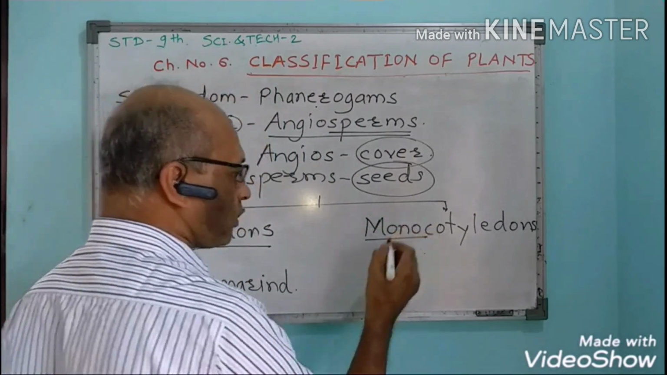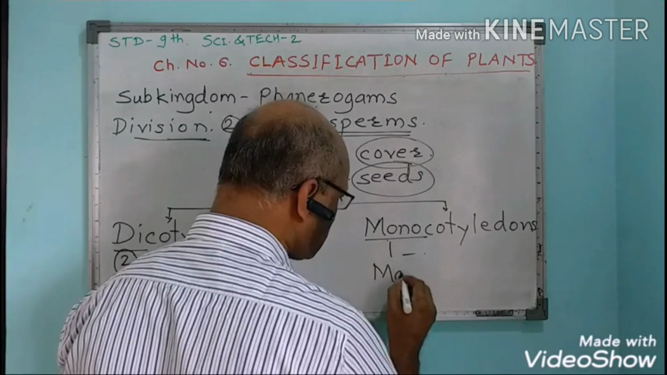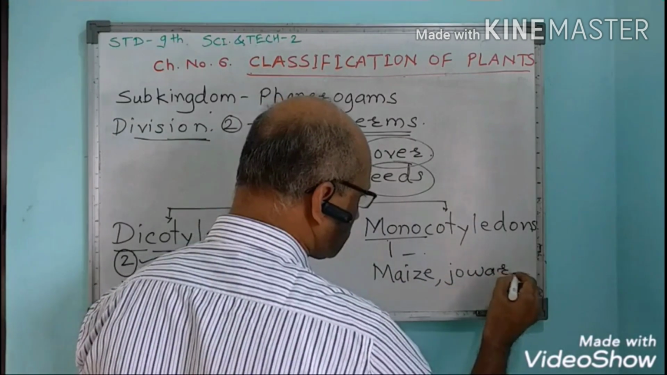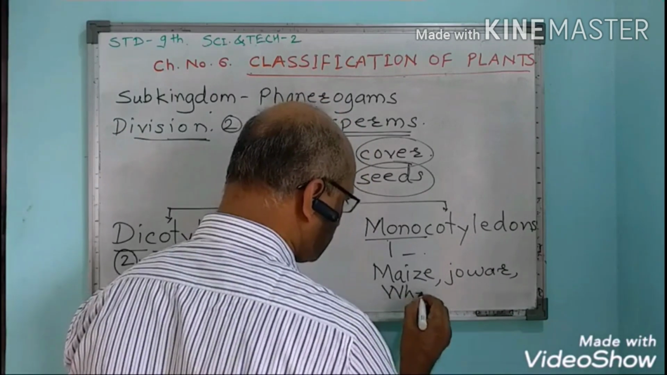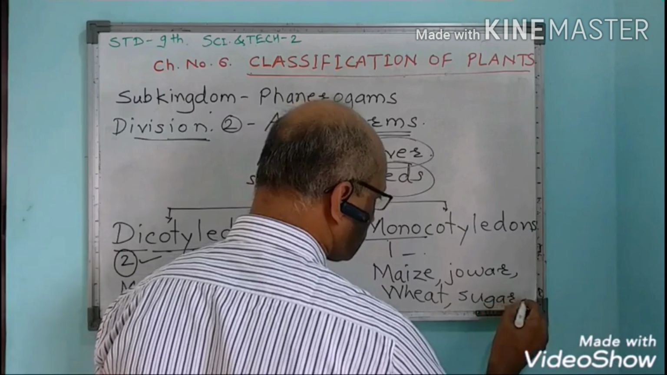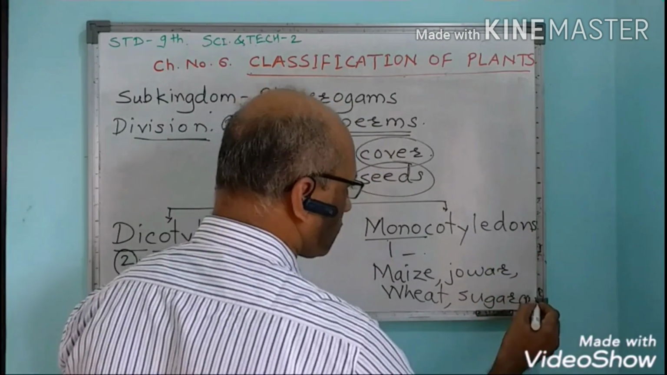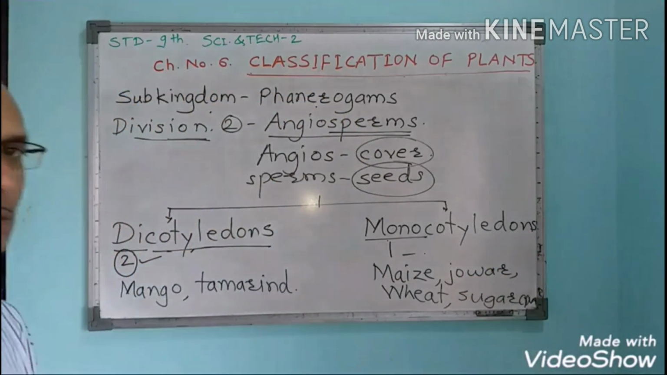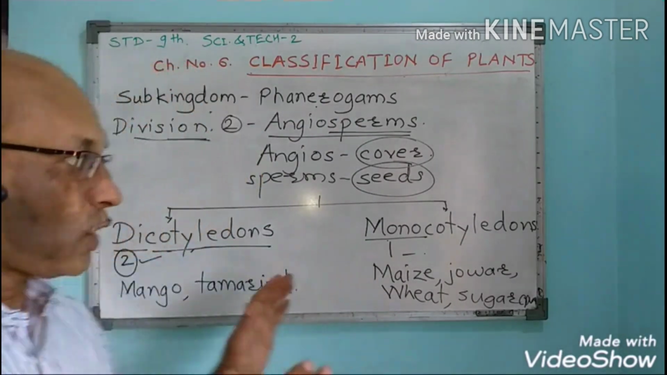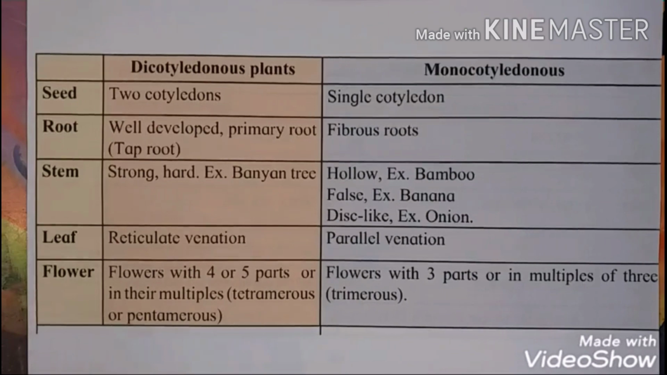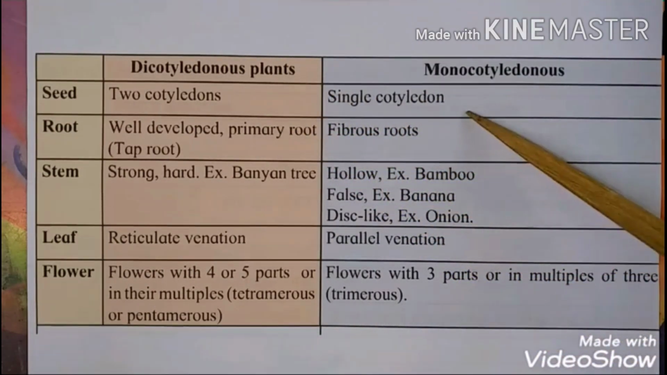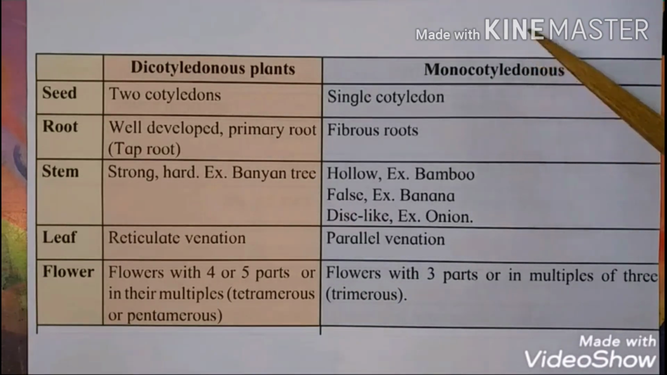And here monocotyledons are maize, jowar, wheat, sugarcane, then banana tree, onion, etc. Here we can see the difference between the dicotyledonous plants and monocotyledonous plants.